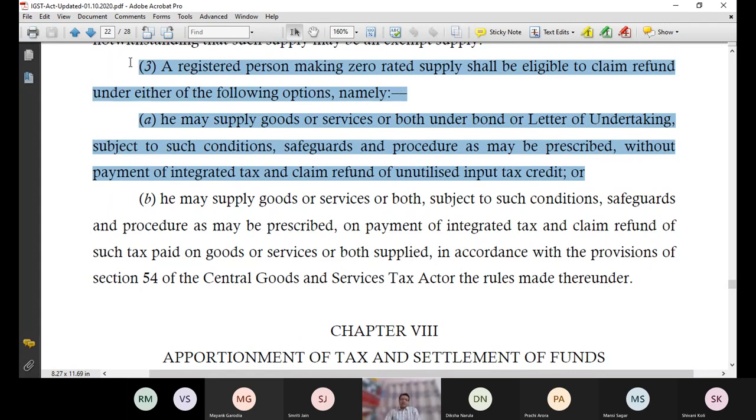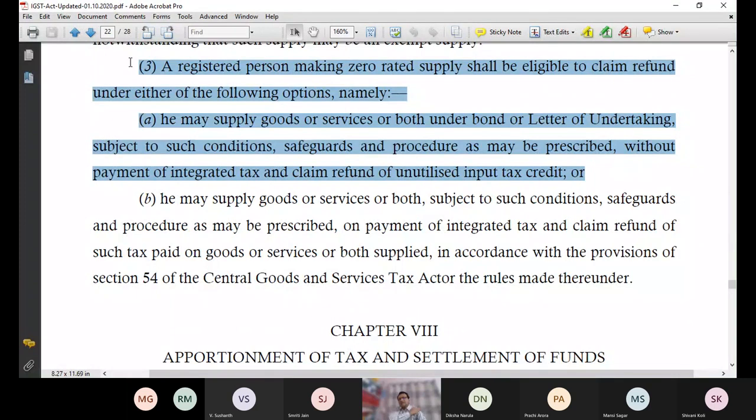Clause A: he may supply goods or services or both under bond or letter of undertaking, subject to such conditions, safeguards, and procedure as may be prescribed, without payment of integrated tax, and claim refund of unutilized input tax credit. This is the first option. You can do the export and you don't pay any tax.